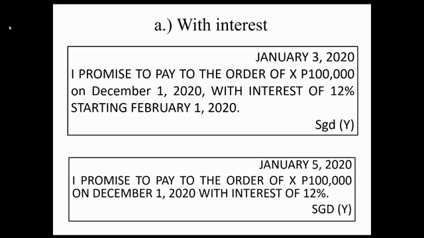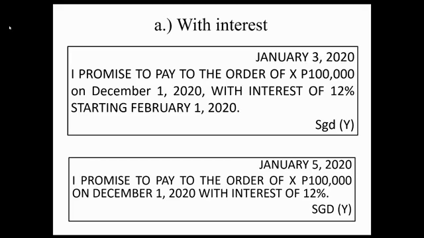Okay, how about yung another illustration? January 5, 2020, I promise to pay to the order of X 100,000 on December 1, 2020 with interest of 12%, signed Y. Question, is the instrument negotiable? Yes. Pero ang tanong mo malamang, di ba hindi naka-indicate kailan magko-commence yung computation ng interest? Under the law kasi, okay, pag yung instrument daw, may agreement ng interest but it does not mention when the interest will commence to run, the interest will commence to run from the date of the instrument. Kaya dito, mag-start yung computation ng interest from January 5, 2020 up to December 1, 2020.